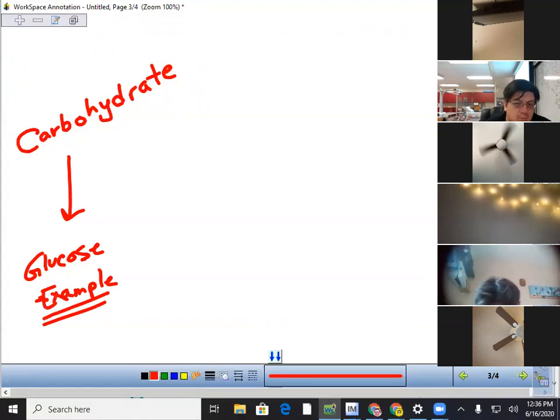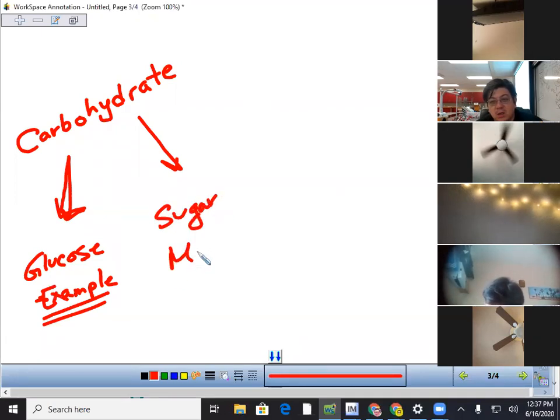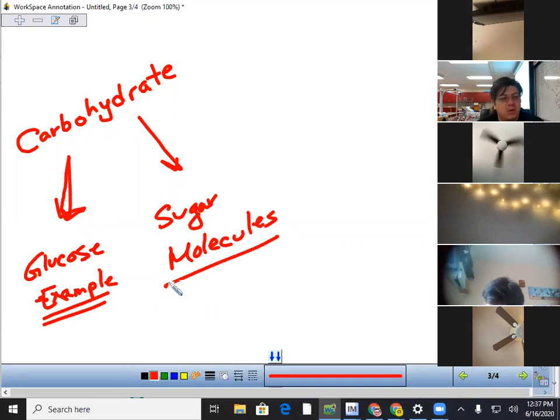Like the different types of carbohydrates? No, just in general, what are they? What is a carbohydrate? Adam, what's a carbohydrate? Oh, sugar molecules? Very good. There we go. They're sugar molecules. Very good.